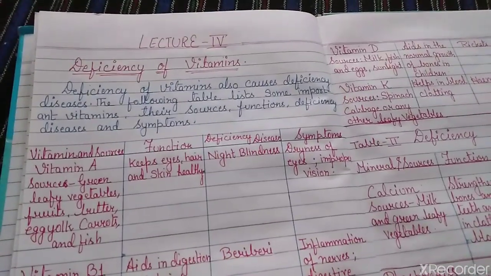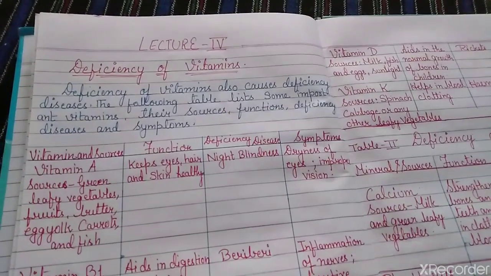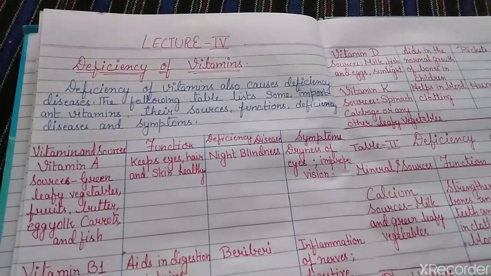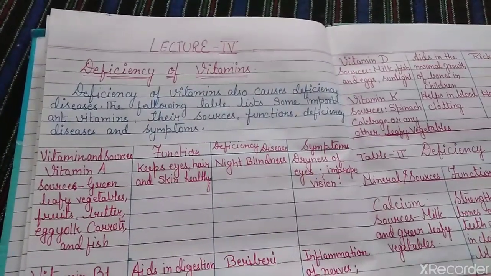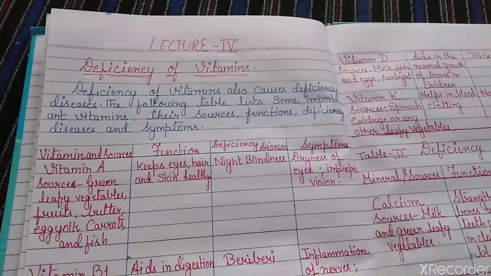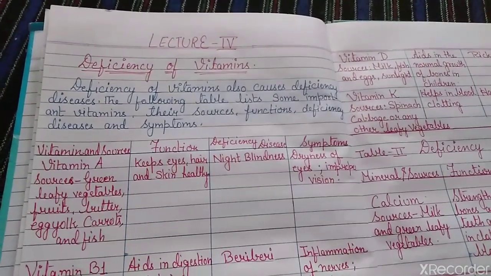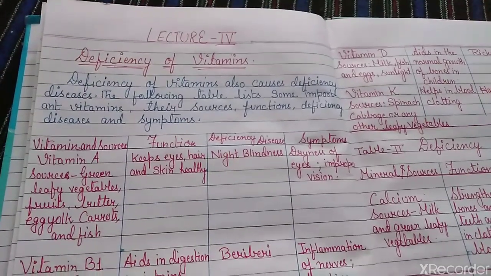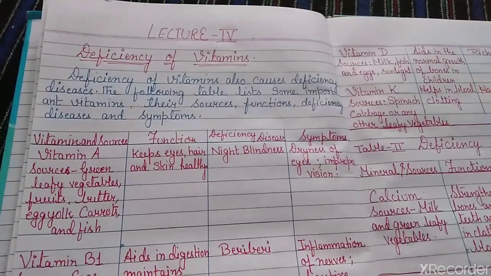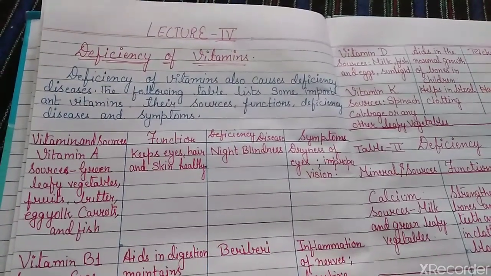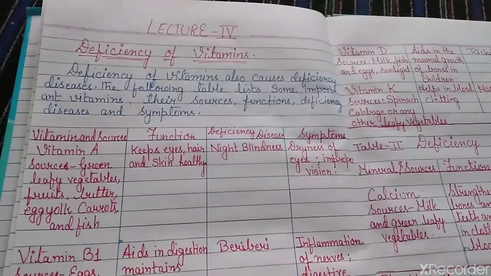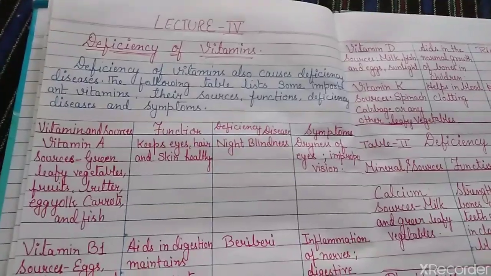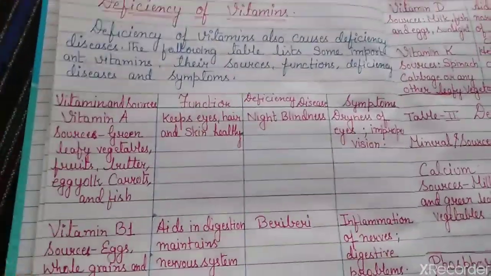Now today's topic, we are going to deal with vitamins. If some vitamins are excluded from our food, what happens to us? Deficiency of vitamins also causes deficiency diseases. The following table lists some important vitamins and their sources, functions, and the deficiency diseases caused by them, and the symptoms by which we can identify the disease. Let's start with the table.